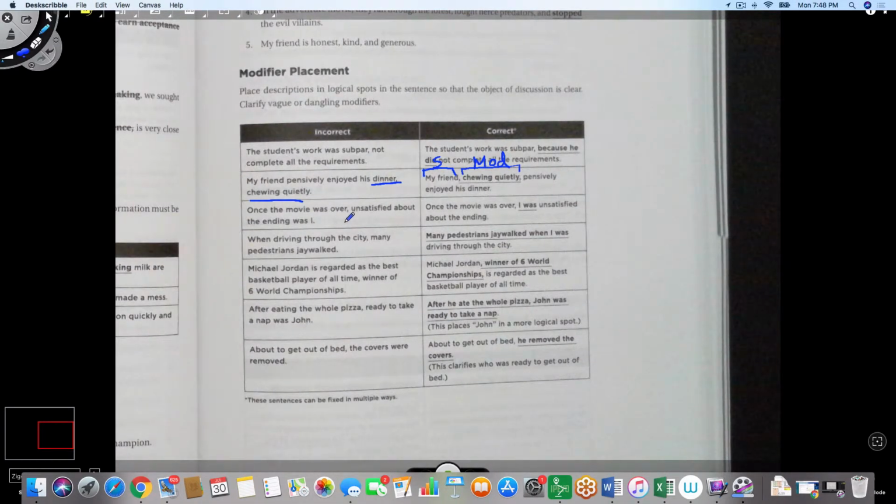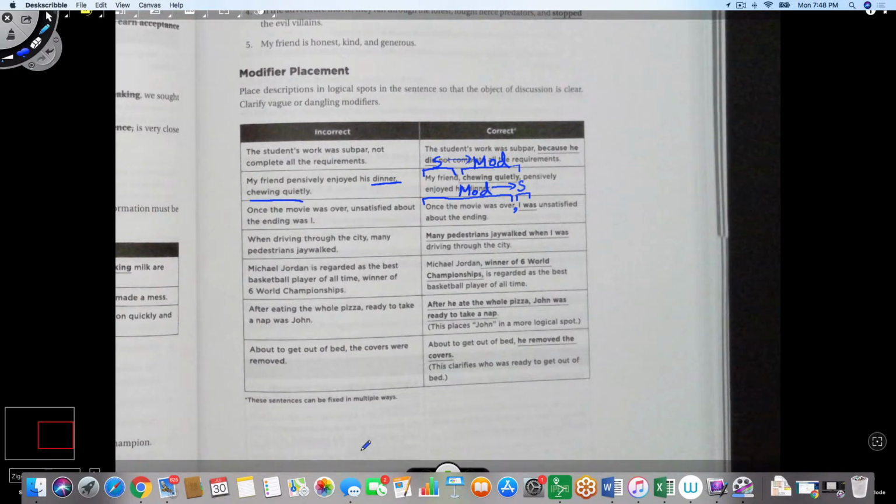Once the movie was over, unsatisfied about the ending was I. This is placing the subject in completely the wrong place. You could say once the movie was over, this is the modifier. The subject is I. So in this case, I is the subject. The rule is you can place the subject anywhere before the modifier. But if you place the subject after the modifier, you must place it immediately after the modifier and the comma that goes with the modifier. Very important to put that comma over there.